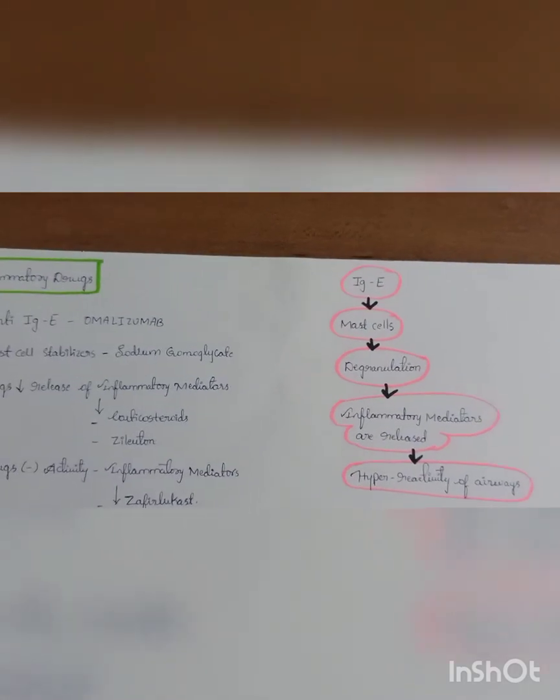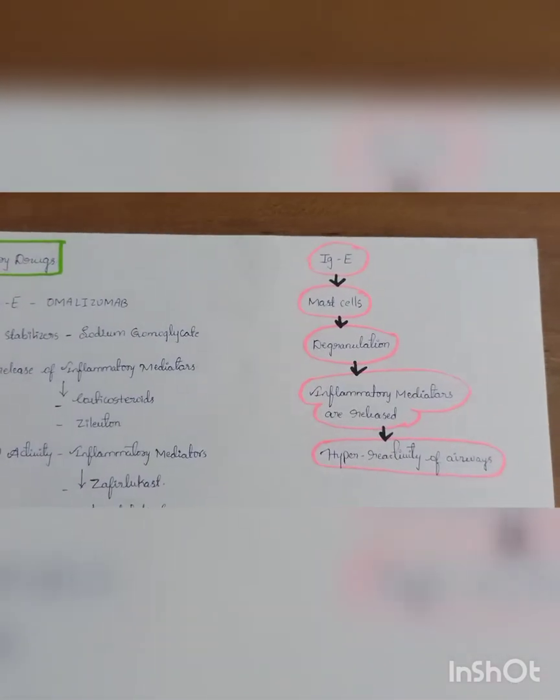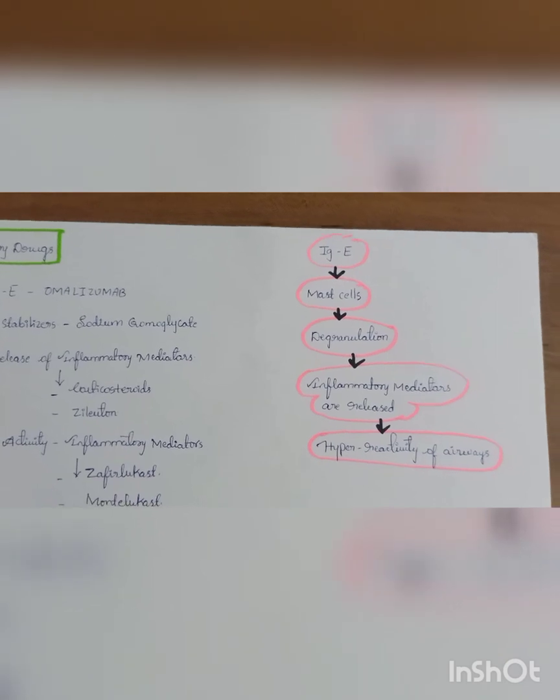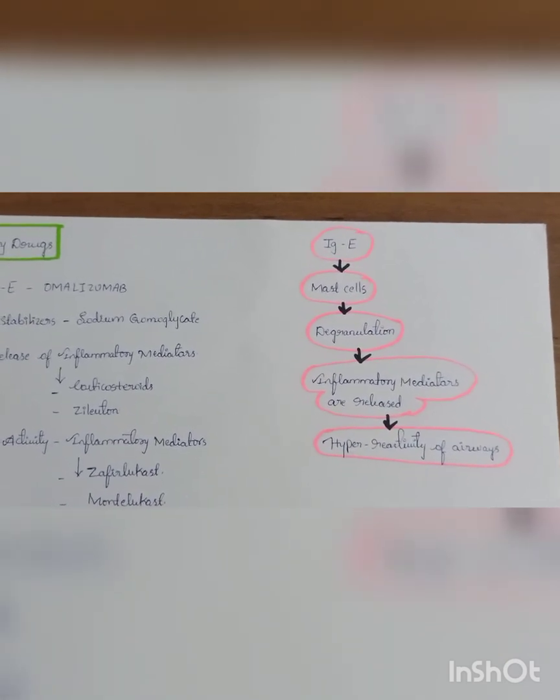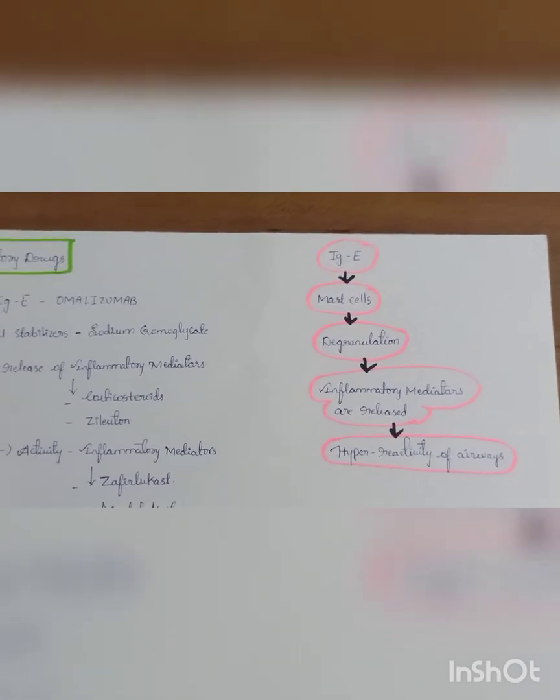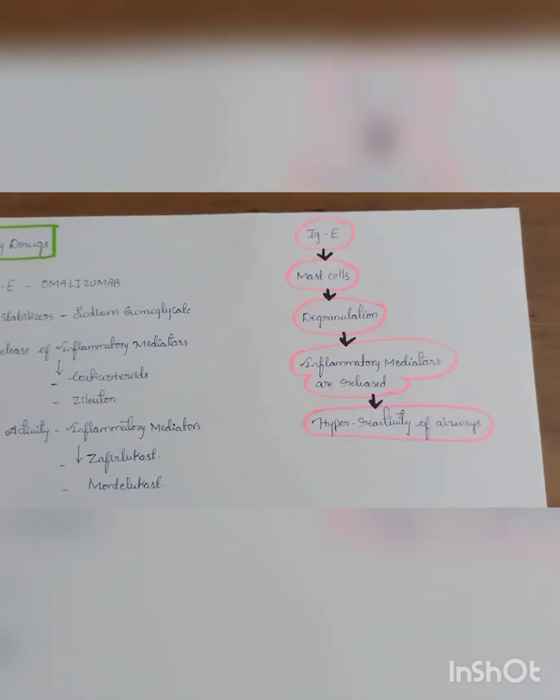So this IgE antibody binds to the mast cell, which causes degranulation. Then the inflammatory mediators are released. This causes the hyperreactivity of the airways. Okay.